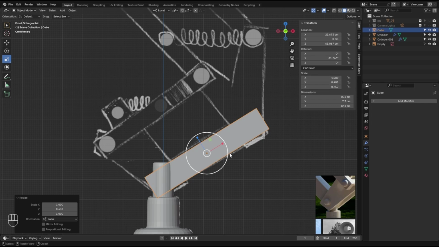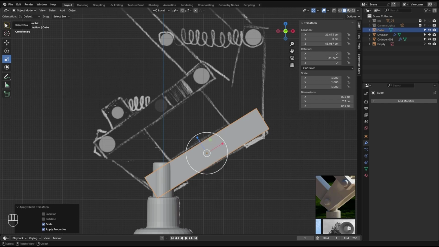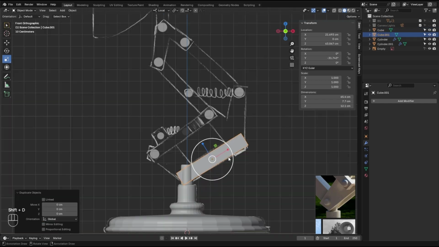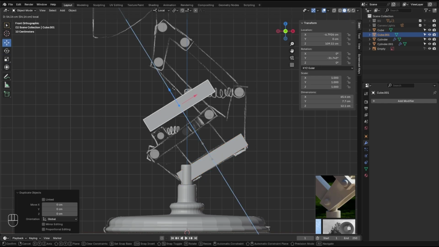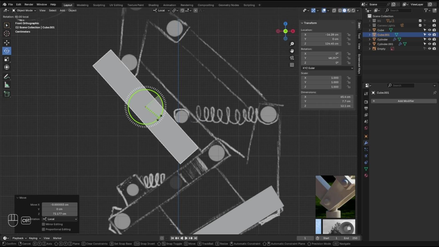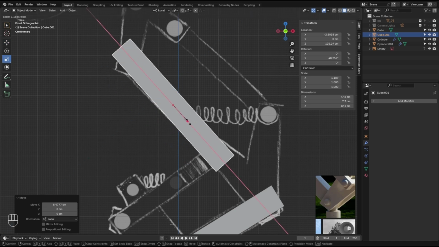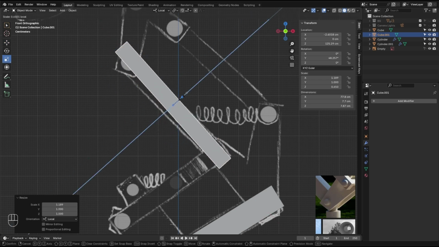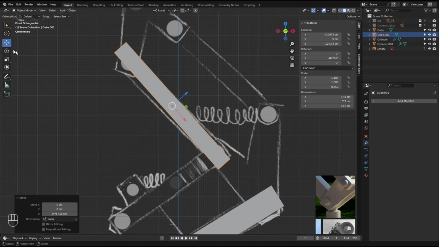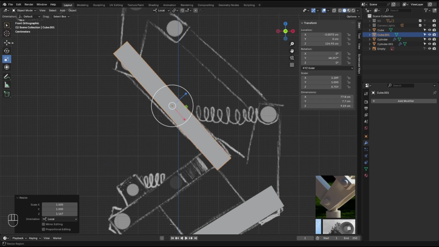So let's reset the scale by using Ctrl A and scale. Shift D goes up, and holding Control, it's almost 80 degrees. Make it a little bit taller, like so, and thinner. Needs to go past the bolted thing right there. So a little bit thicker than that, right there.